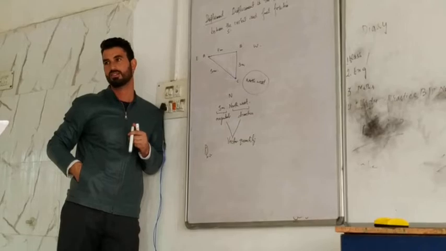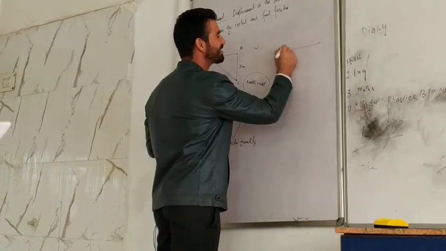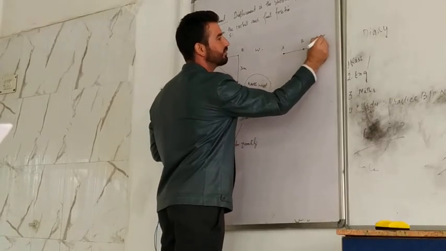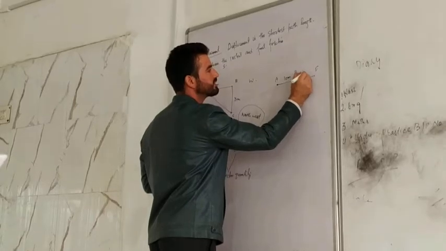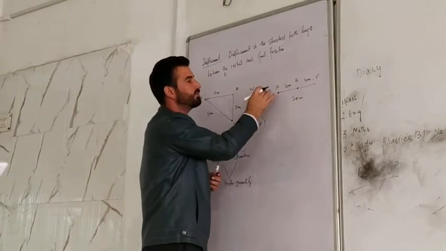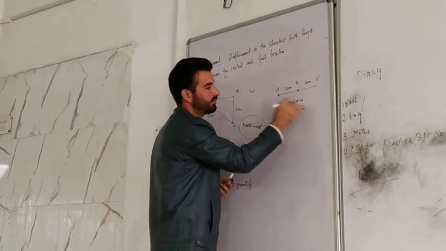Drawing a straight line. Very good. When the object is moving in a straight line. If an object is moving in a straight line, for example, A, B, and C. For example, this is 10 meter and this is 10 meter. Here distance is equal to 20 meter. Now displacement is the straight path between them. Again the displacement is equal to 20.